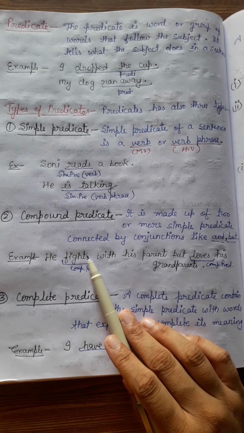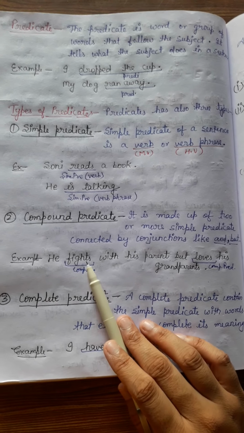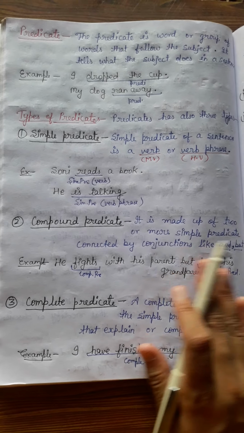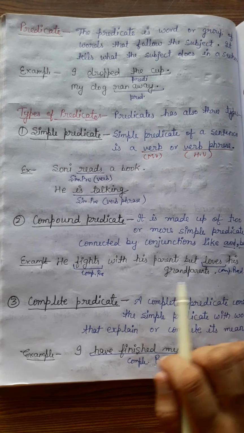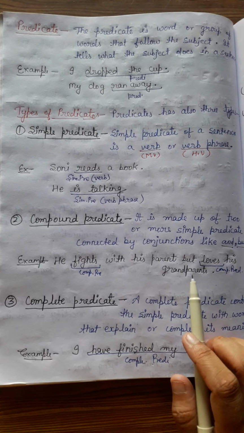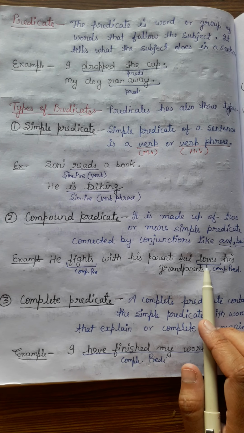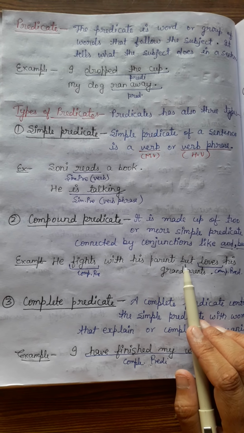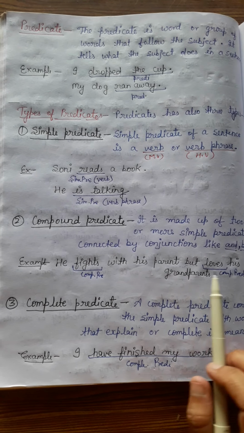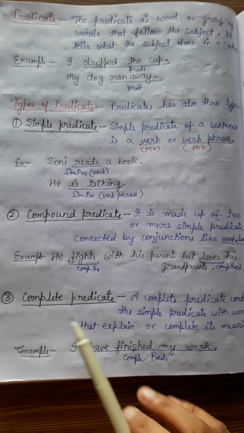And if we want to know about it clearly, if this sentence had not used "but loves his grandparents", we could say fight is a simple predicate. But one more verb has been used here and that is connected by a conjunction, so it will not be a simple predicate, it will be a compound predicate.